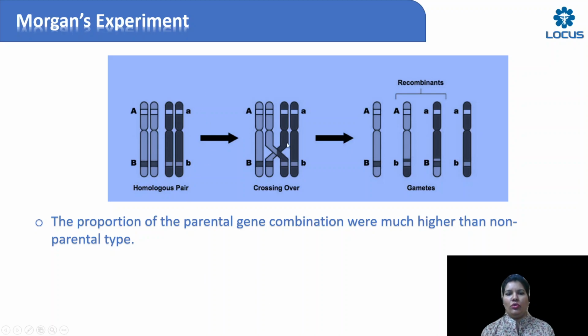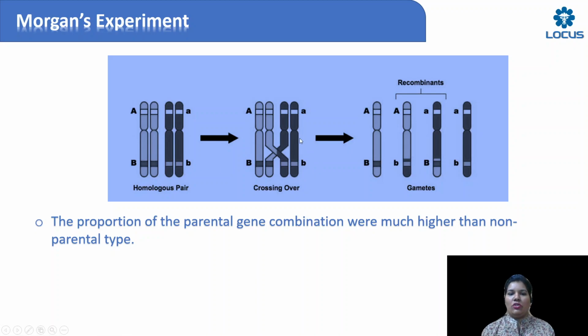For all those who don't know what independent assortment and recombinants are, this is one picture I've given, children. You can see these are a homologous pair of chromosomes, right? On one chromosome you can see capital A, capital B, and on the other homologous chromosome you see its variant or allele, small a and small b.